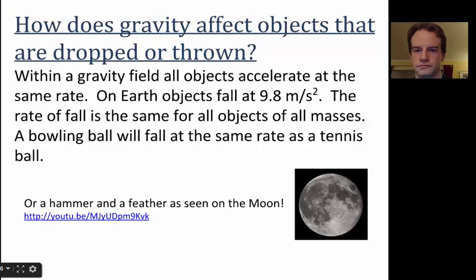How about that? It proves that Mr. Galileo was correct in his findings. So the gravity on the moon is less than that on the Earth because it has less mass. So it's not pulling as hard, so things don't fall as fast. And there's no air.